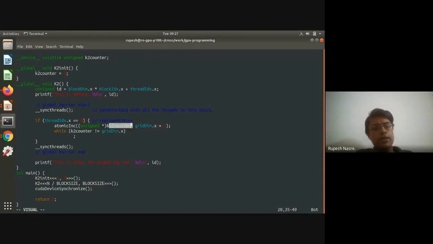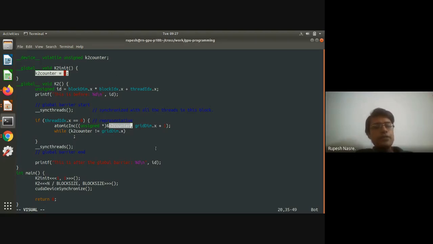After every iteration of global barrier. So one of the ways is that after the global barrier, one of the threads sets K2 counter equal to 0, right? But to make sure that K2 counter equal to 0 is the value that reaches other threads, you need to have global barrier itself. So you will have K2 counter equal to 0 and then global barrier, and that doesn't make sense because you are actually implementing global barrier.